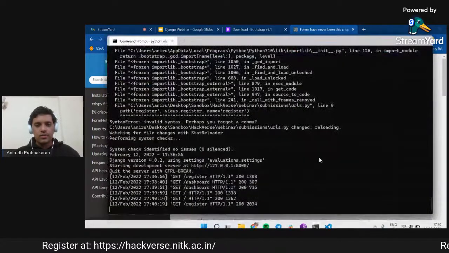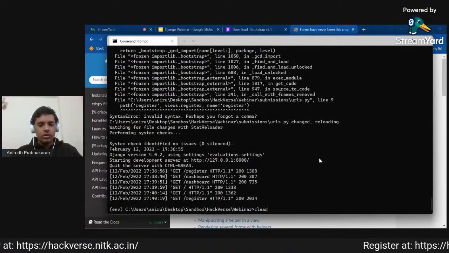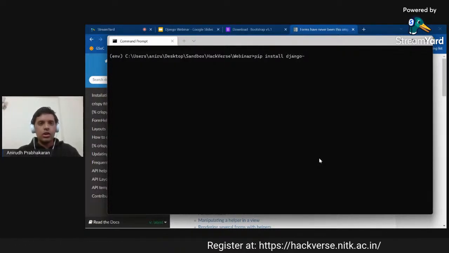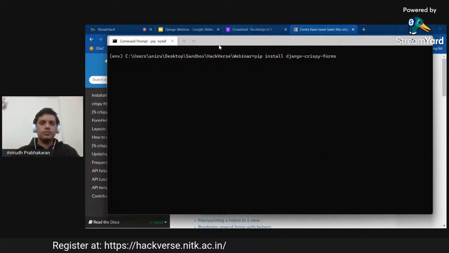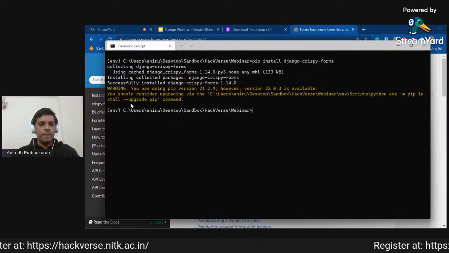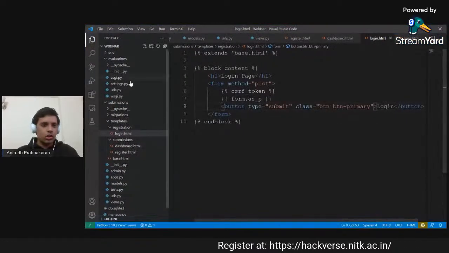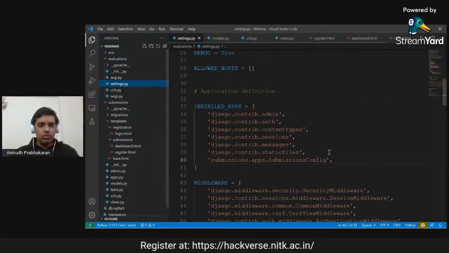For that, as it's a Python package, we will quickly just install it using pip: Django Crispy Forms. Okay, now that it has been installed, we have to make sure that our project knows that we have to use it.